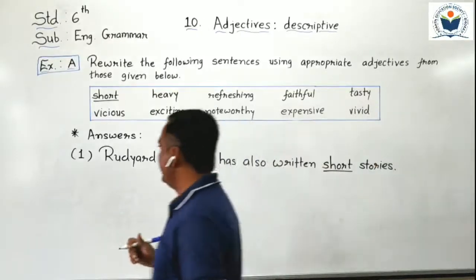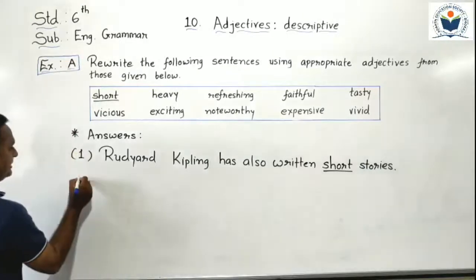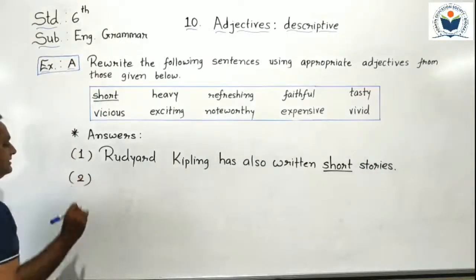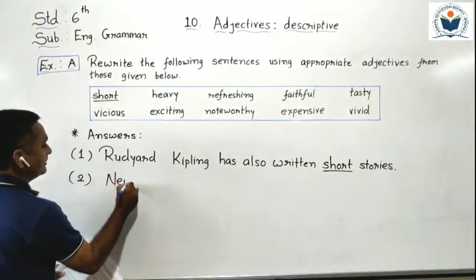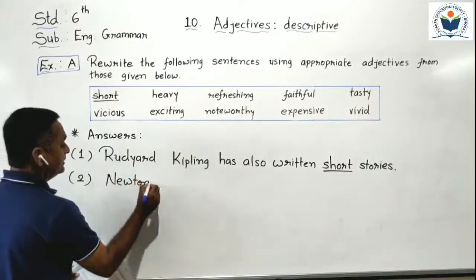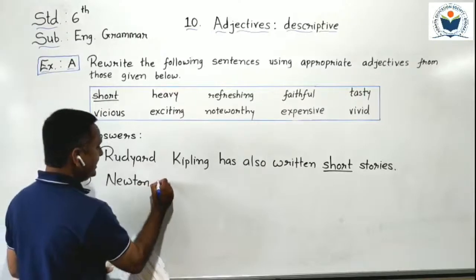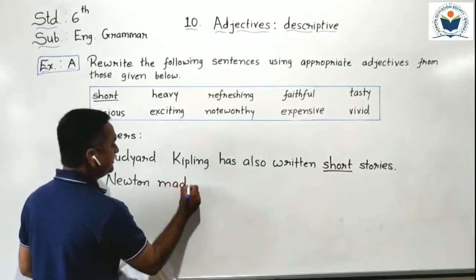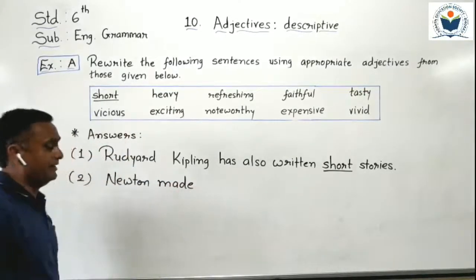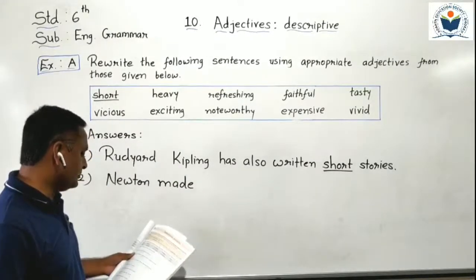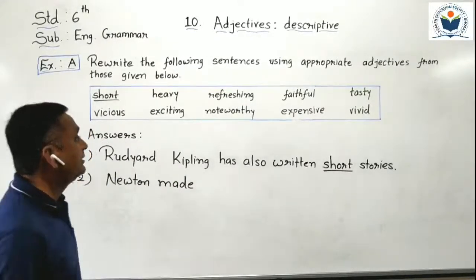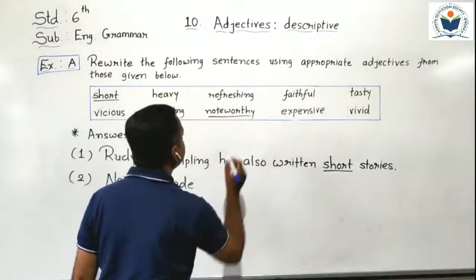So I write the answer here. With the second sentence I write Newton made. Till here we have to complete. After that we have to put an adjective. Before contribution, which adjective is important? Noteworthy. I take noteworthy.